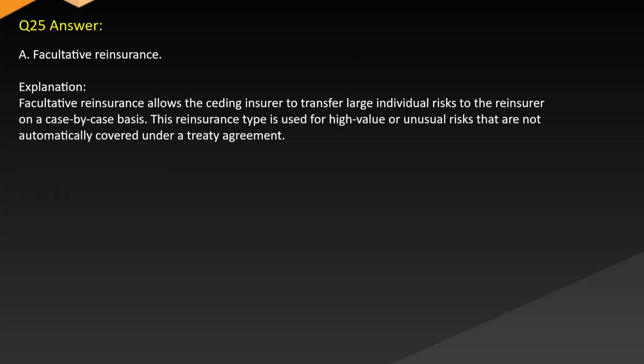Answer A. Facultative reinsurance. Explanation. Facultative reinsurance allows the ceding insurer to transfer large individual risks to the reinsurer on a case-by-case basis. This reinsurance type is used for high-value or unusual risks that are not automatically covered under a treaty.